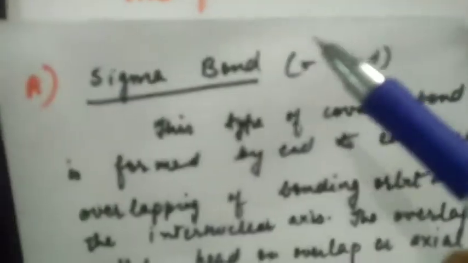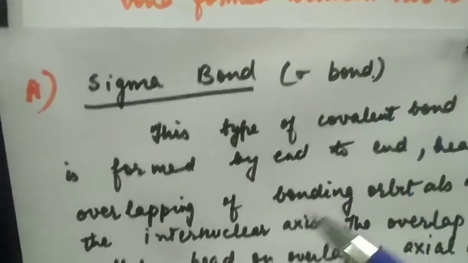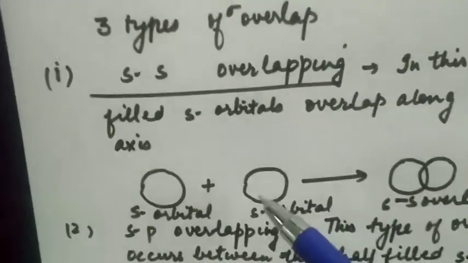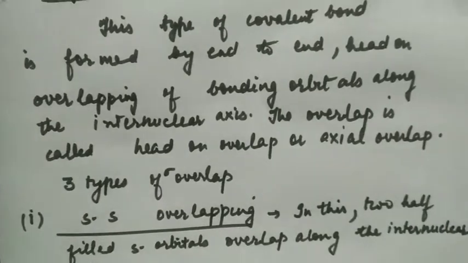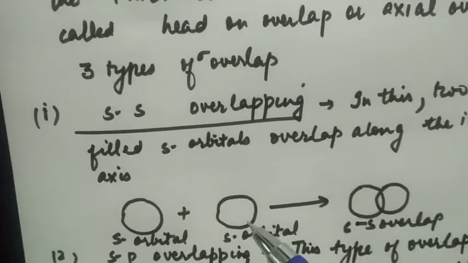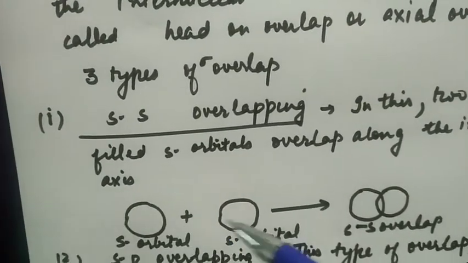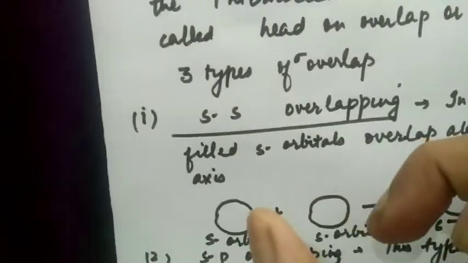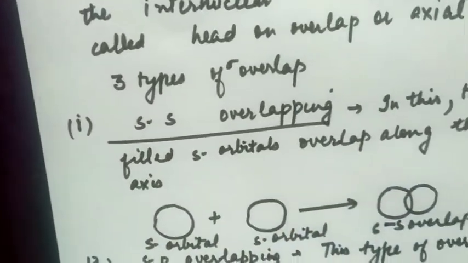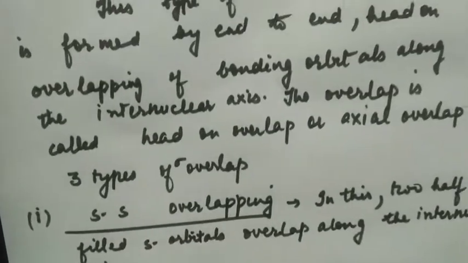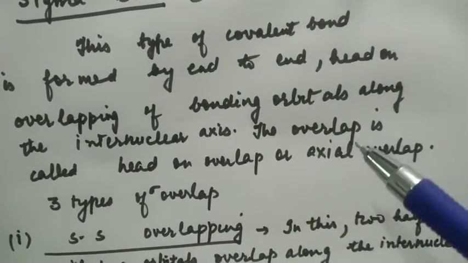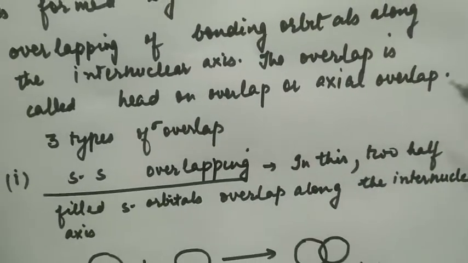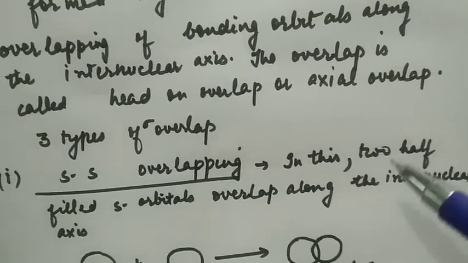Sigma bond, denoted as this symbol, is formed by end-to-end overlapping of bonding orbitals along the internuclear axis. If this is the internuclear axis, the orbitals are approaching each other along the internuclear axis to overlap. So the overlap is called head-on overlap or axial overlap, as it's along the axis.